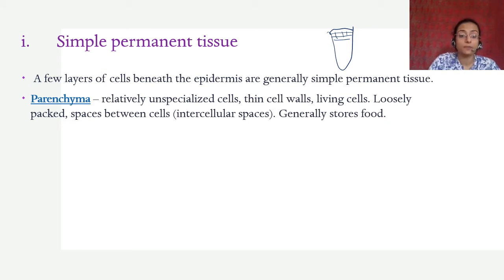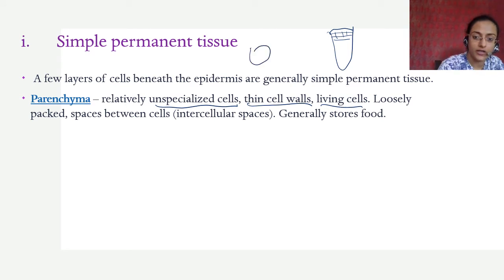One of them is called parenchyma. They are relatively unspecialized and don't have very specialized functions. They have thin cell walls and they are living cells. They are loosely packed, which means they have a lot of intercellular spaces.